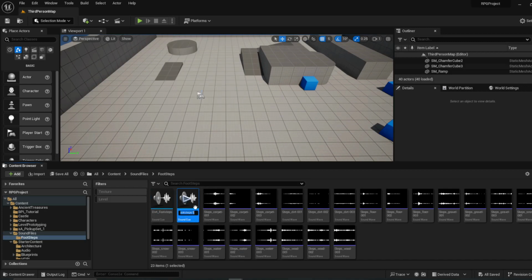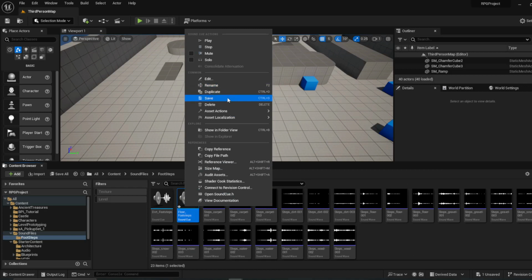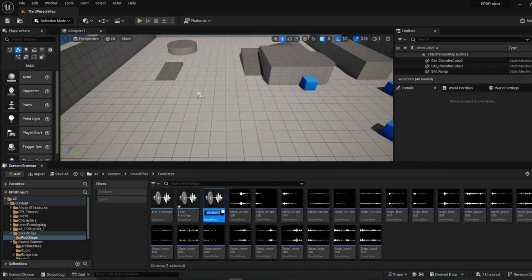And let's go ahead and do floor next. Floor underscore footsteps. And then we'll do gravel underscore footsteps.